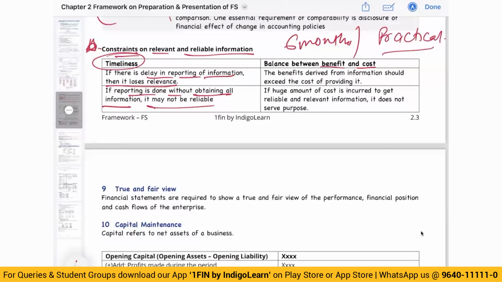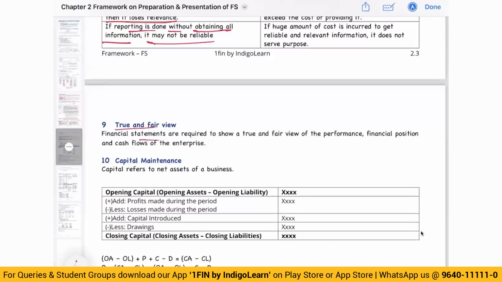So constraints: timeliness. If I give it late, it is not relevant. If I give it faster, all information may not be there. And benefit and cost, there has to be a match. Financial statements, as we said, should give a true and fair view of the performance, financial position and the cash flow of the enterprise.